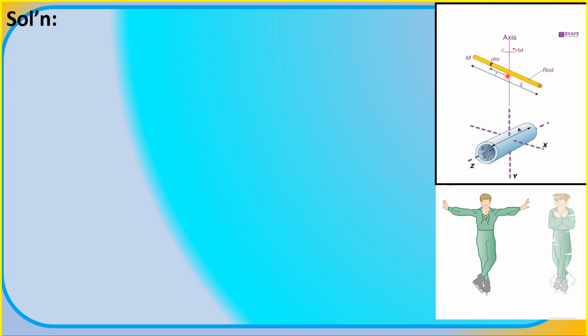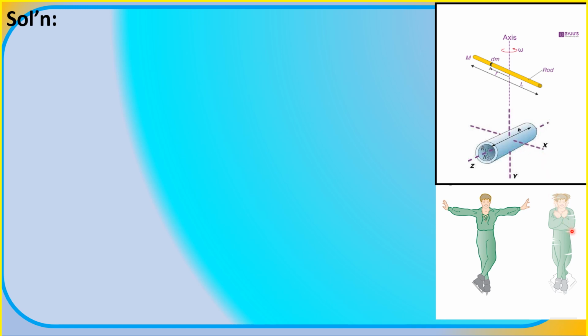The distance from the tip of his right hand to the tip of his left hand is the same as the length of the slender rod. When the skater's hands and arms are brought in and wrapped around his body, they're considered a thin-walled hollow cylinder.